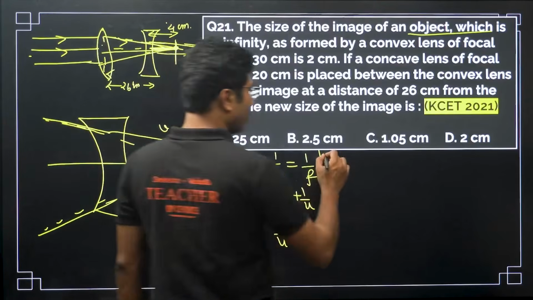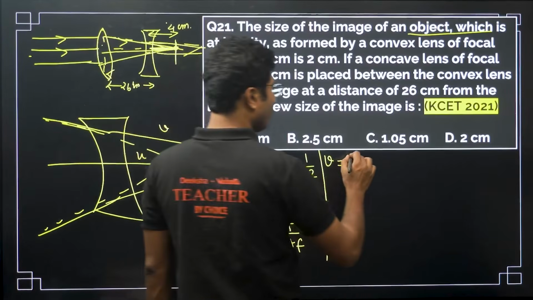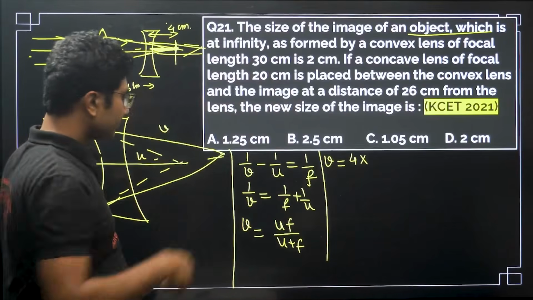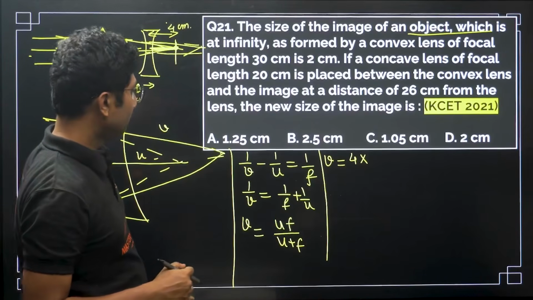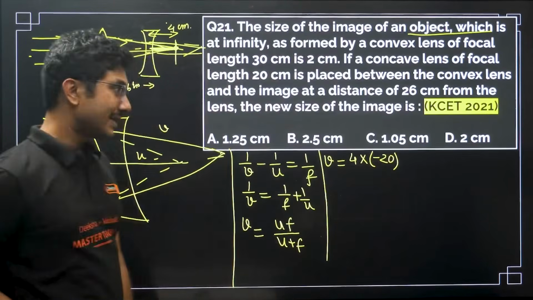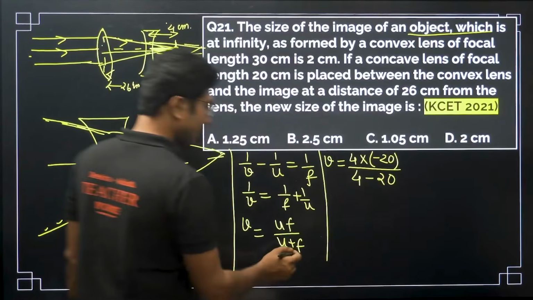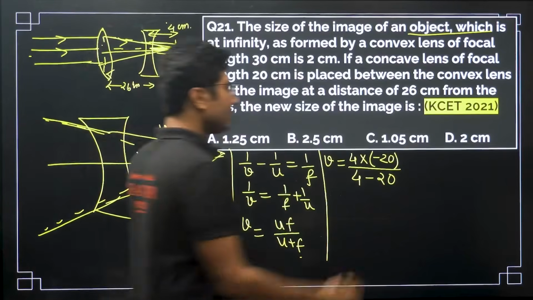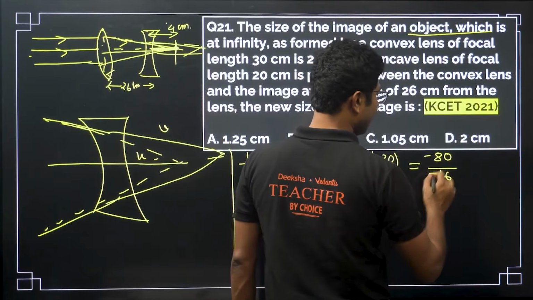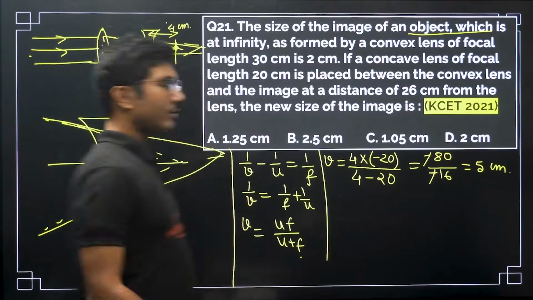Now put the values. So V equals, U value is 4 centimeter, so 4 into minus 20. Okay, focal length for concave lens is negative, divided by 4 minus 20. Okay, this is again negative, so 4 minus 20. So this will be minus 80 divided by minus 16. Okay, so it will be 5 centimeter.